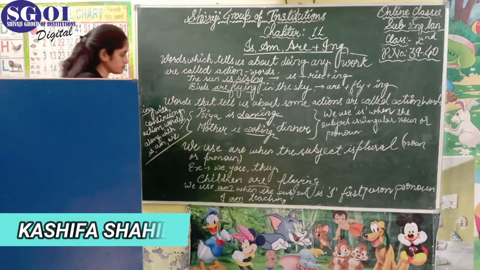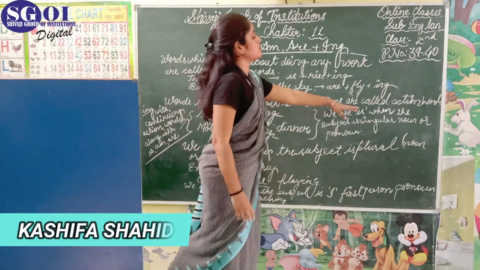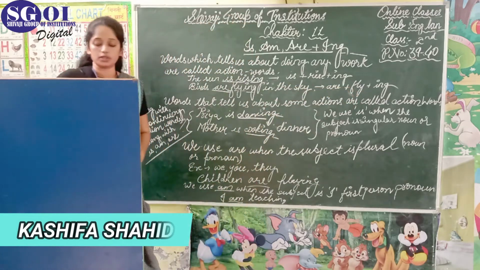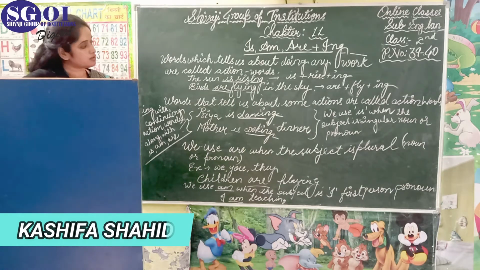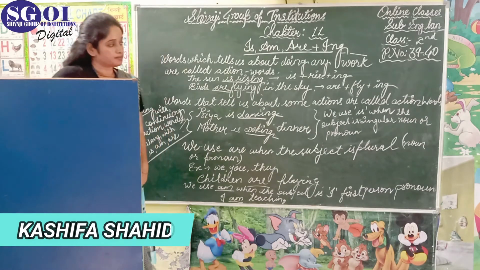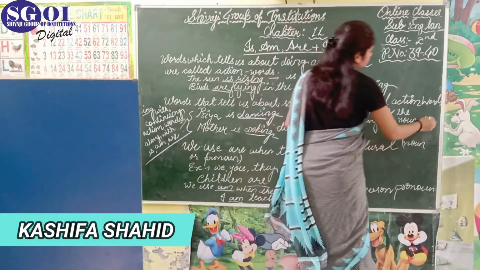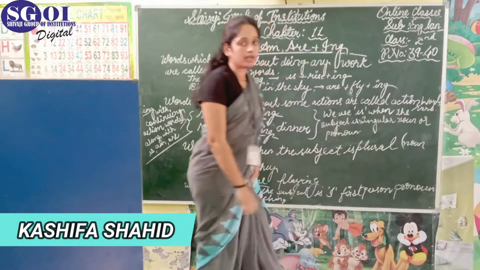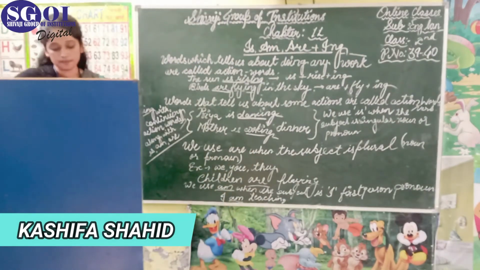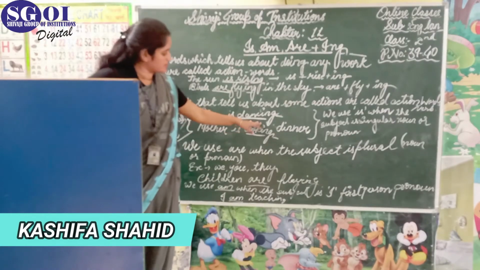Words that tell us about some actions are called action words, or we can also call them verbs. Action words, and we can say verb. Okay, now see the example. Riya is dancing.